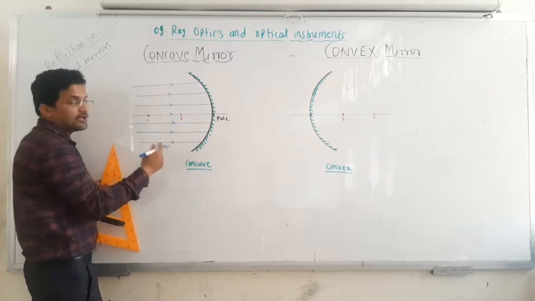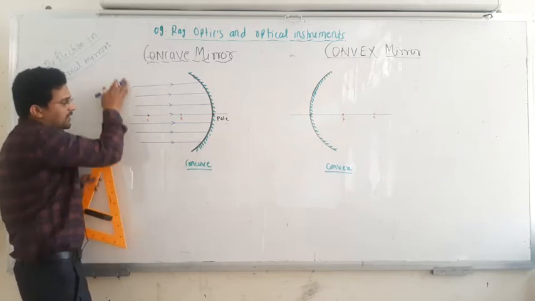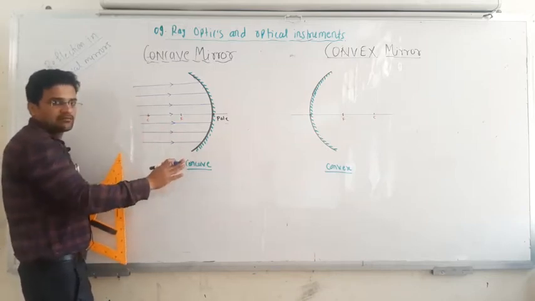How are they going to reflect? The rays can be incident at any angle, we will see that later.